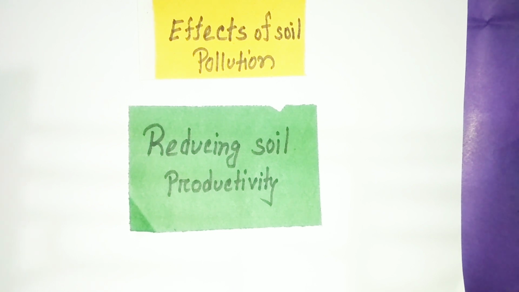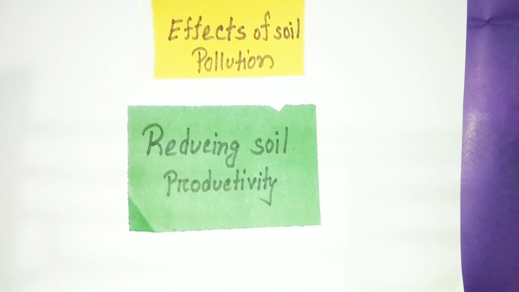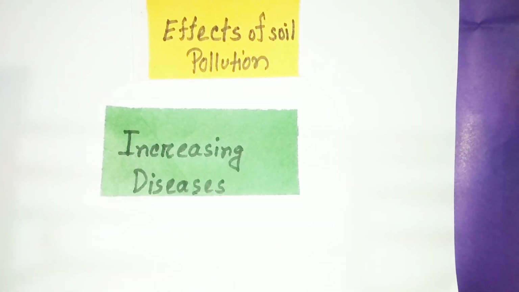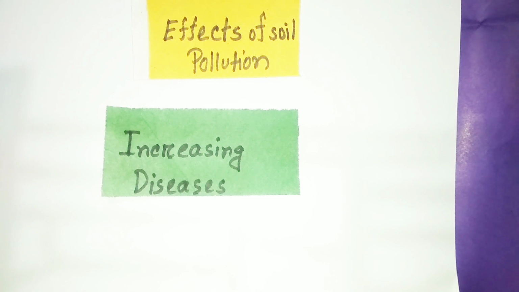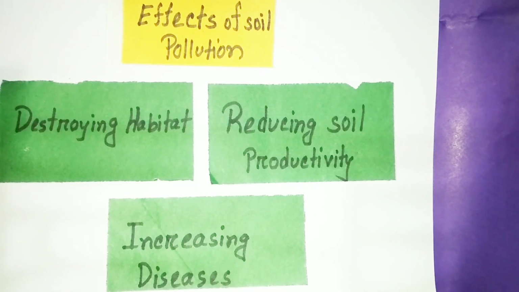Soil pollution decreases soil productivity so that plants cannot get proper nutrition. And the last, increasing diseases. Soil pollution causes diseases in both humans and many other animals. So destroying habitat, reducing soil productivity, and increasing diseases are the main effects of soil pollution.